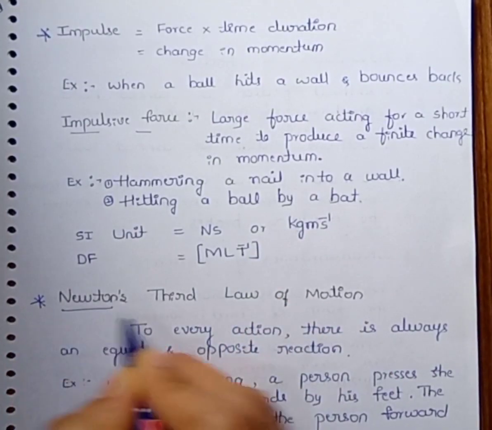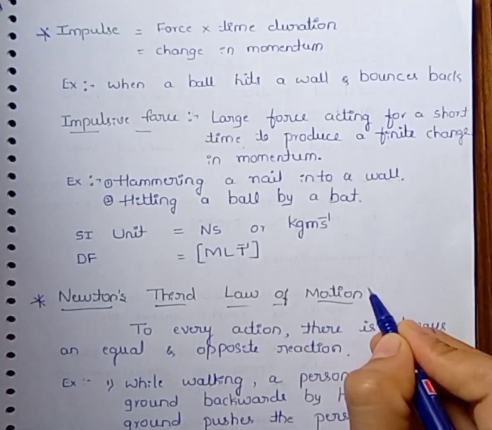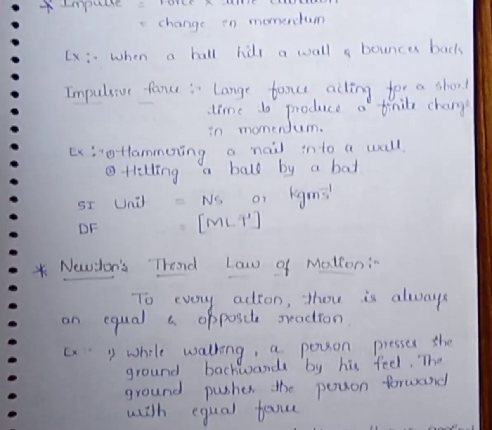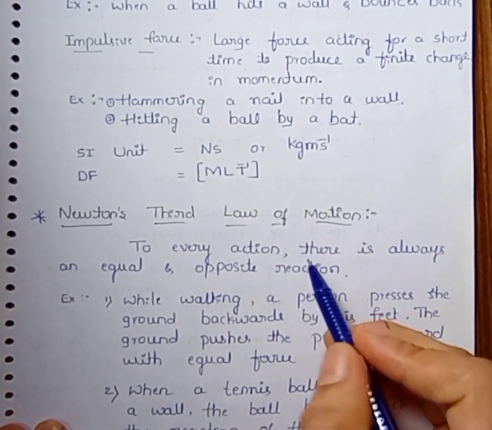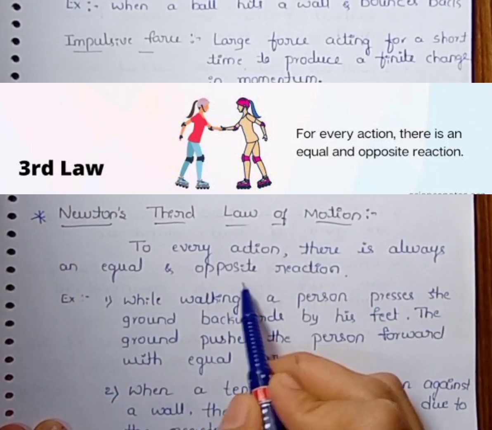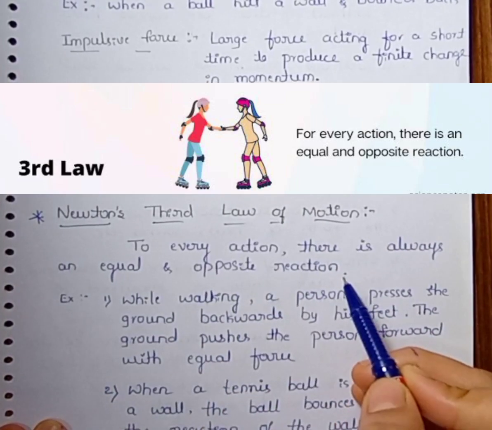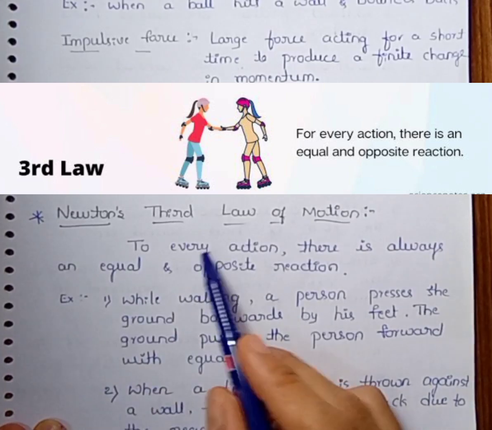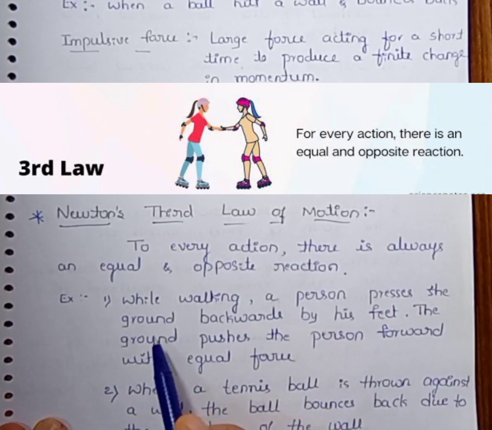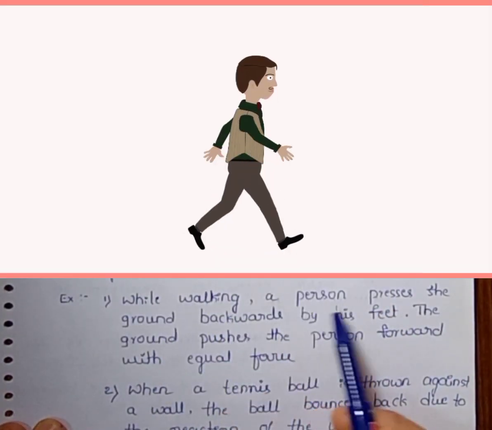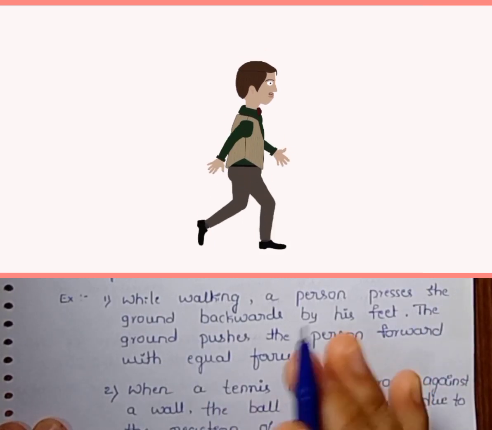Next, we can move towards Newton's third law of motion, and this one is already we know. That one is, for every action there is always equal and opposite reaction. We can see some more examples based on Newton's third law of motion. Example 1. While walking, a person presses the ground backward.